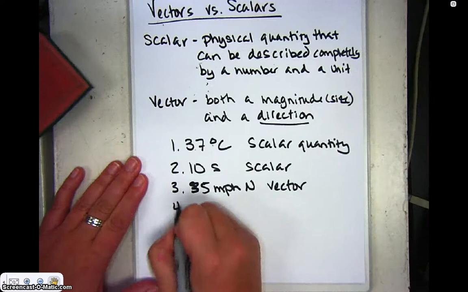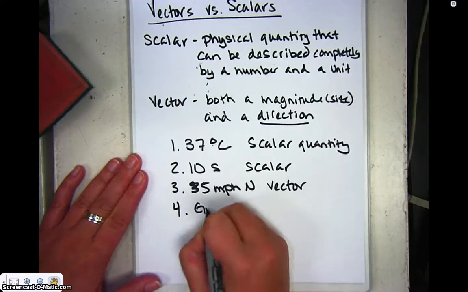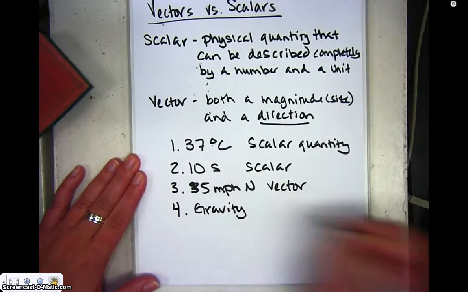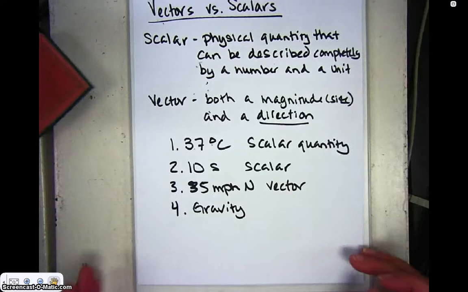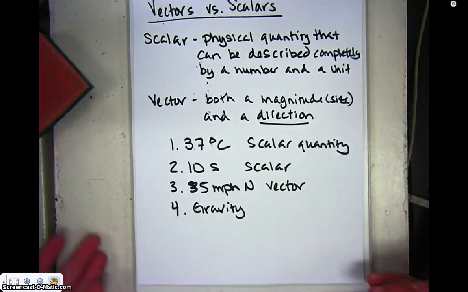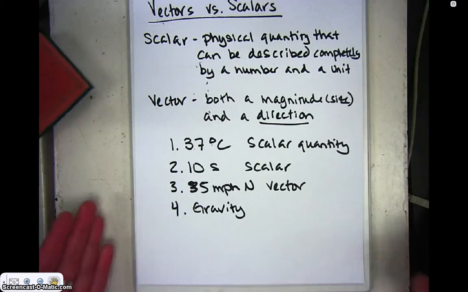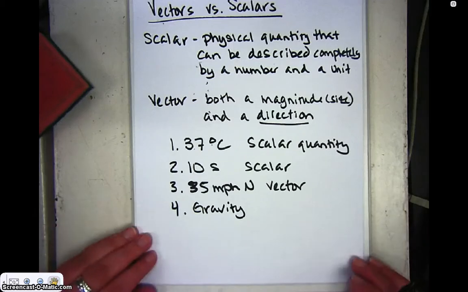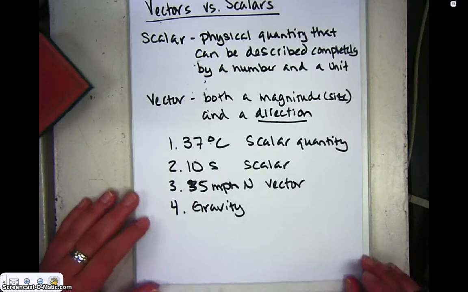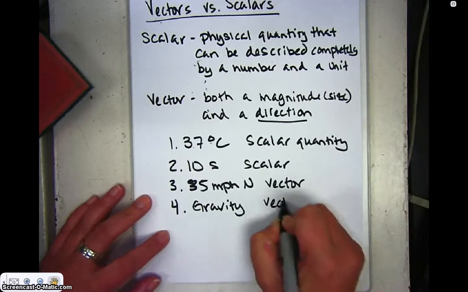Right? How about gravity? Again, if we think about this and we address the direction question, does gravity have a direction? Well, the answer is yes. Gravity goes down. It always goes down or towards the center of an object that has some mass. So gravity is a vector.